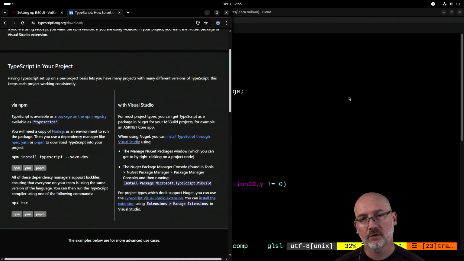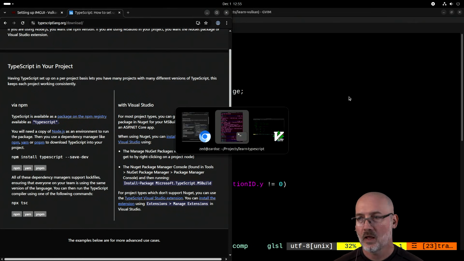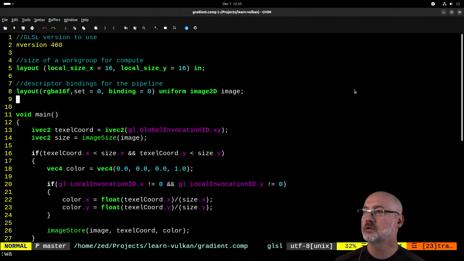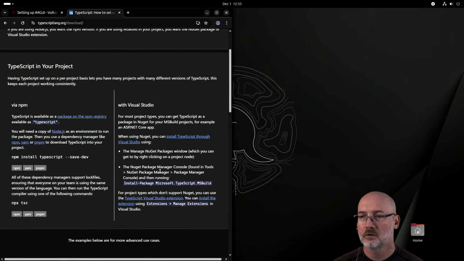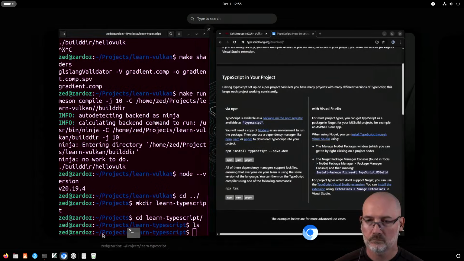These dependency managers support lock files, ensuring that everyone on your team is using the same version of the language. Bullshit. Lock files don't actually work. And we have to use npx to run it. All right, well, I got to remember how to initialize a Node project, which I haven't done in a very long time. Hello. There we go.